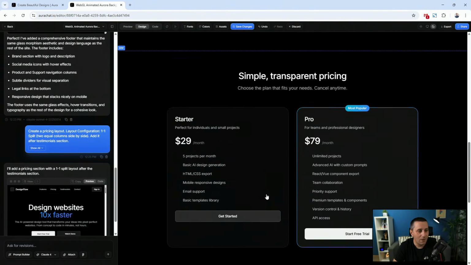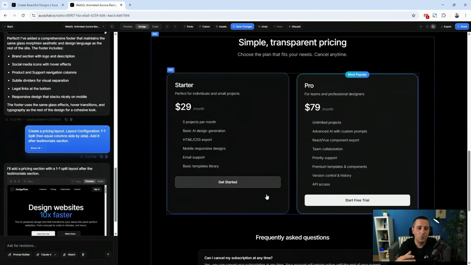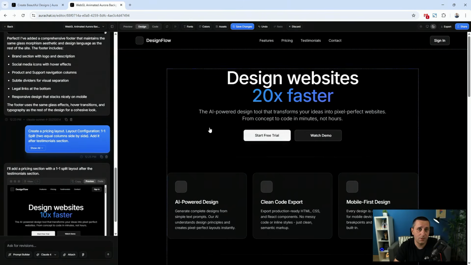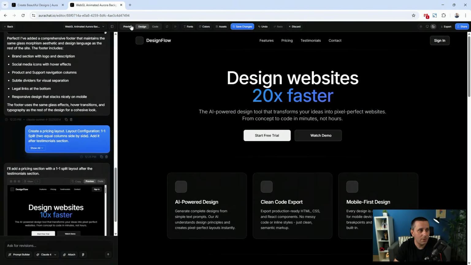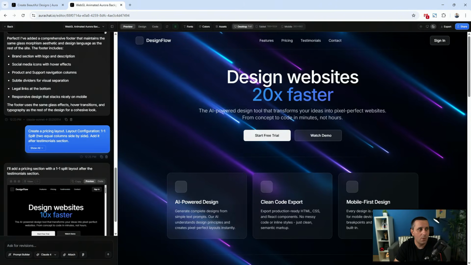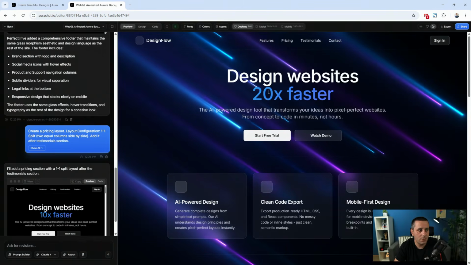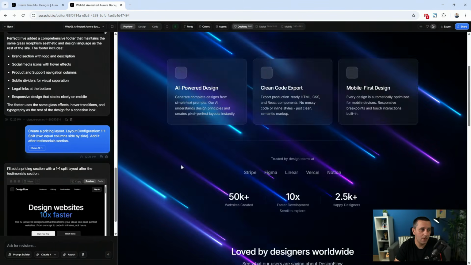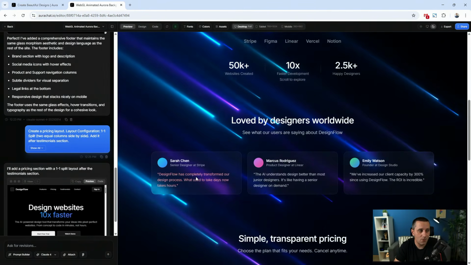And I really love this because as designers, we want to make changes really quickly. So you saw what I did just now. It didn't refresh, it didn't go out, it didn't regenerate the code, which saves you just a bunch of time. And I haven't seen a tool yet do this, apart from some startups which just got started. So this is definitely something which we will see in the future. But when I switch to preview, you can see that the 20 times faster has been updated as I wanted, as well as this text.